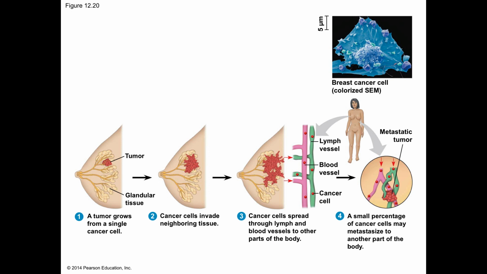For example, nausea results from chemotherapy's effects on intestinal cells. Hair loss results from its effect on hair follicle cells. And susceptibility to infection results from its effect on immune system cells.